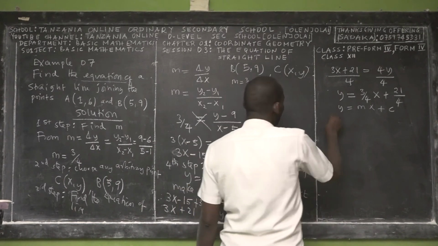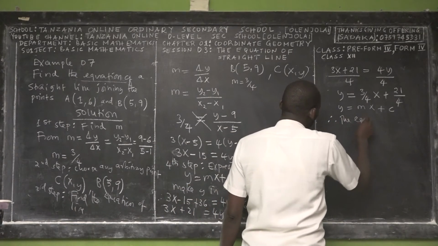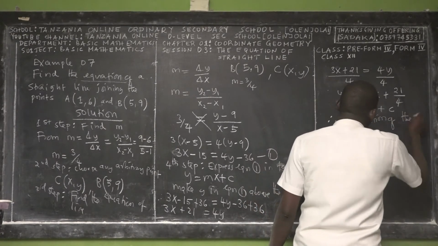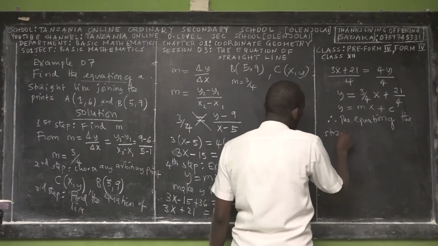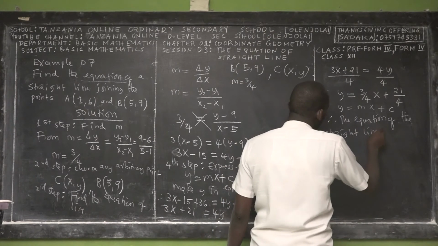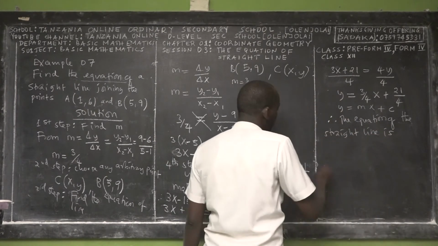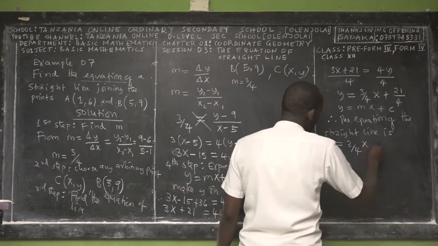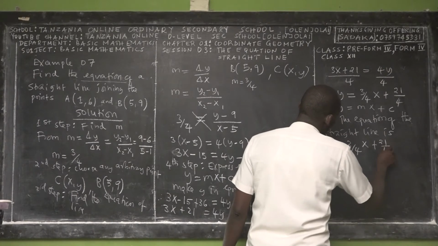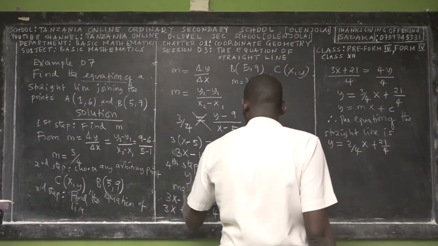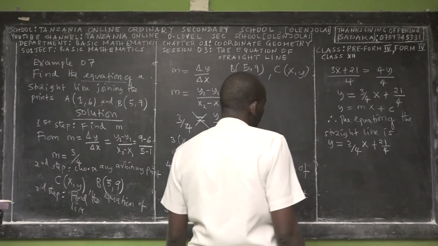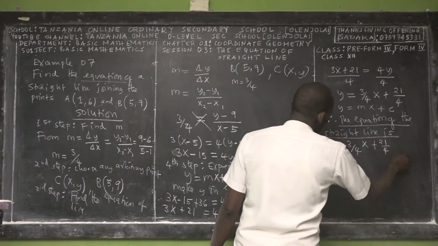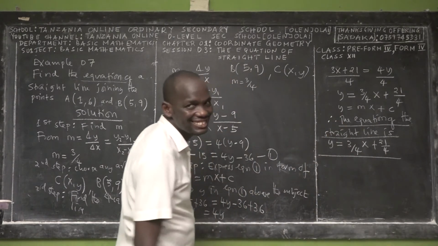So therefore, we conclude the equation of the straight line is y is equal to 3 over 4 x plus 21 over 4, or you can simplify it into other forms. So that is the response. You're done. Wonderful.